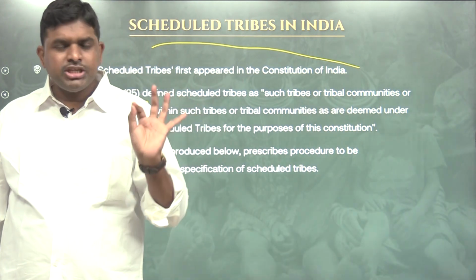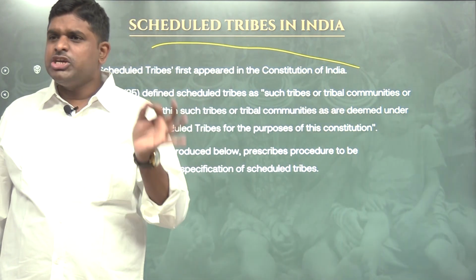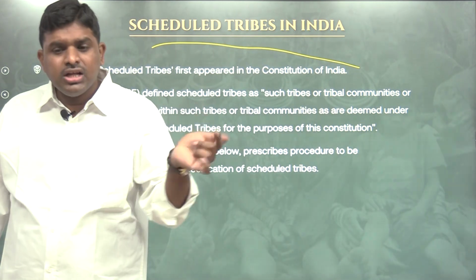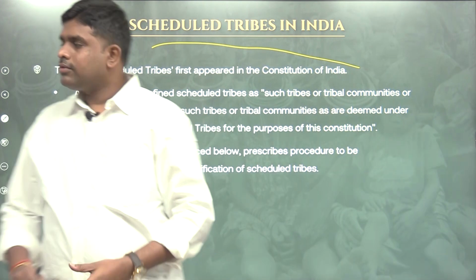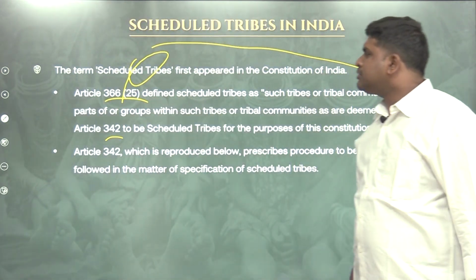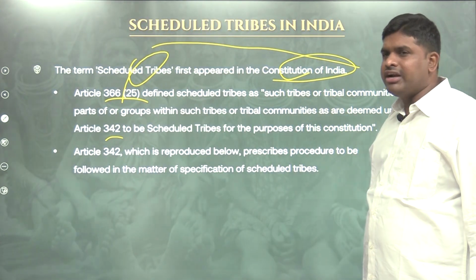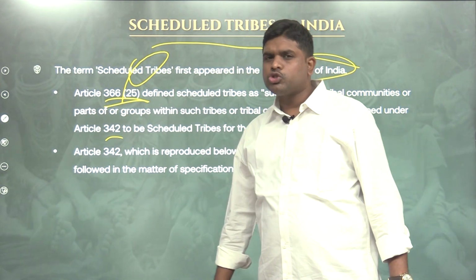In 366 they mention that the definition of tribe is given in Article 342. Then again I have to check Article 342. The term scheduled tribes first appeared in the Constitution of India under Article 366, Clause 25.